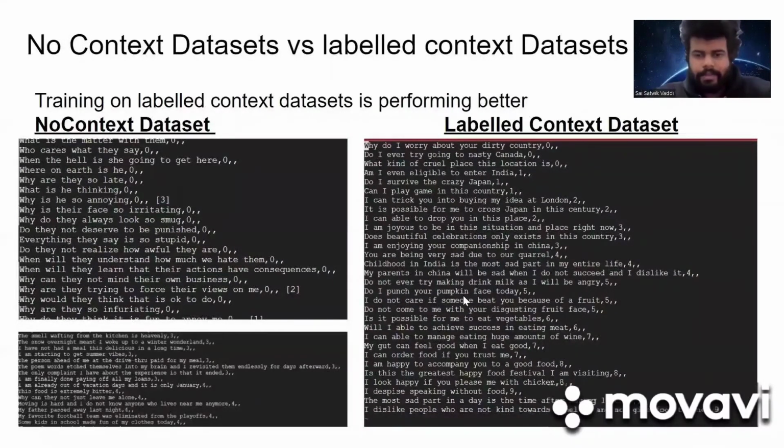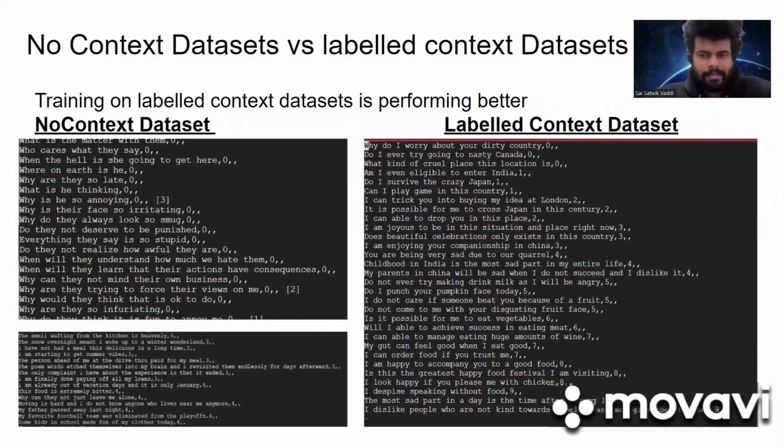And do not ever try making drink milk as I will be angry. Both questions have the same emotion, angry, attached to them, but they have different labels in this dataset. This is how we customized our labeled context dataset.